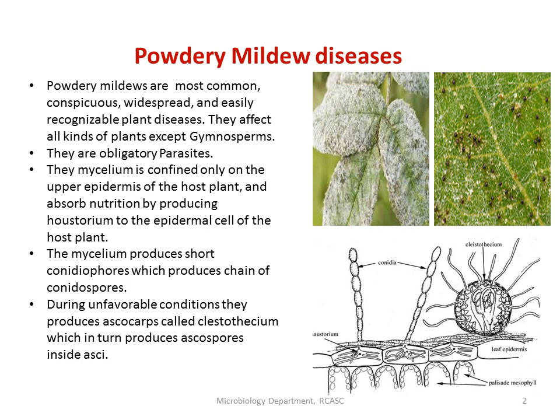Clistothecium is a kind of ascocarp, a ball-shaped structure without any opening. Inside them they produce asci, which in turn produce ascospores inside them. So this is an overview of powdery mildew disease.